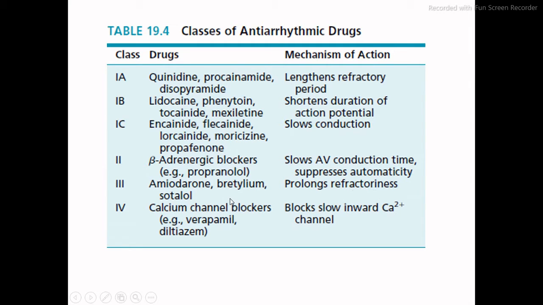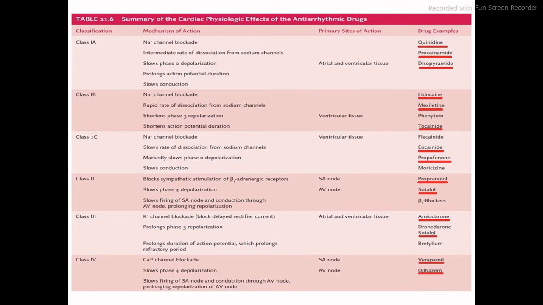And if we consider class 1 and class 3, they particularly depend on the refractoriness, the refractory period and action potential. Then we'll move to class 4, that is calcium channel blockers. Examples are verapamil, diltiazem. The mechanism is to block the slow inward calcium channel. Here they basically depend on different mechanisms as we have seen earlier.